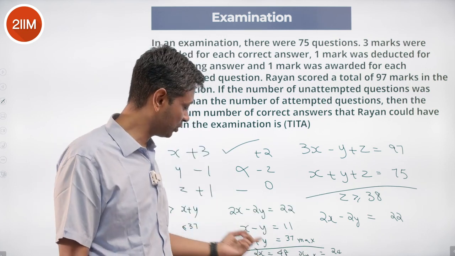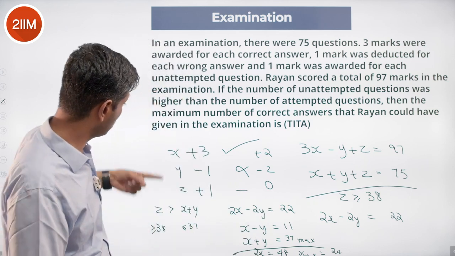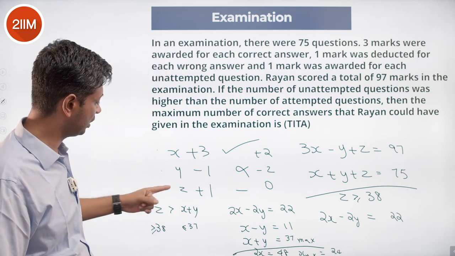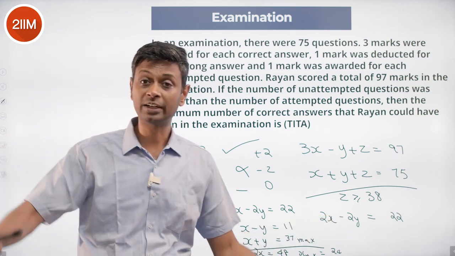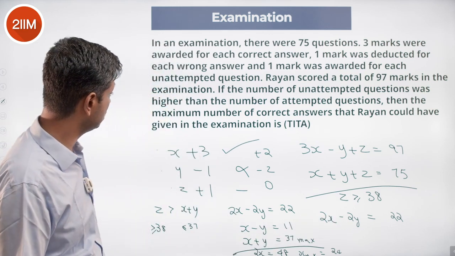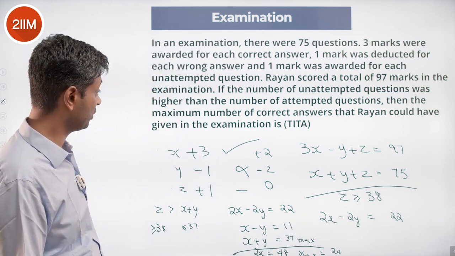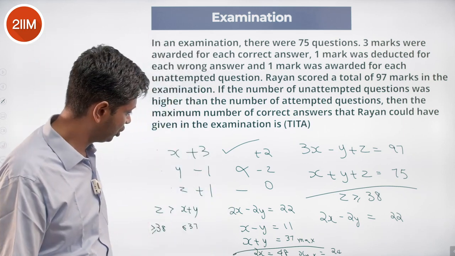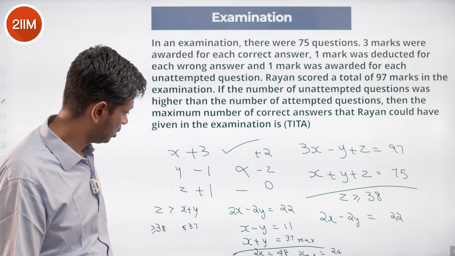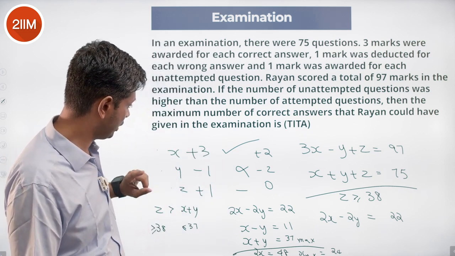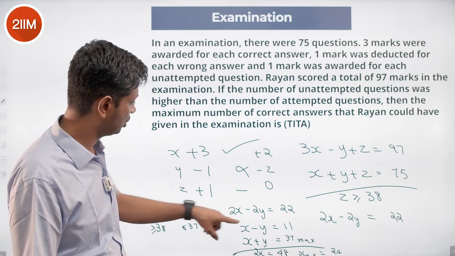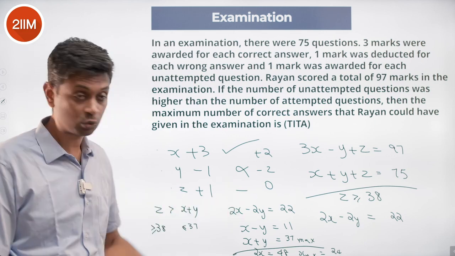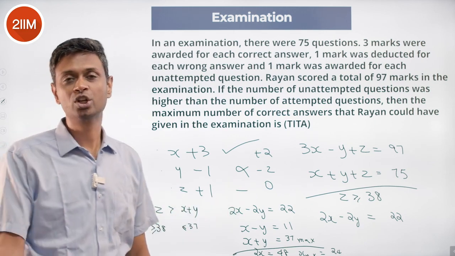x is 24, that gives y as 13. 24 correct answers, 13 incorrect answers, adding up to 37, and 38 unattempted. That will give us the answer: the maximum number of correct answers that Ryan could have given in the examination is 24. Check: 24 into 3 is 72, plus 13 into minus 1, and then the remaining 38 into plus 1 should add up to 97.